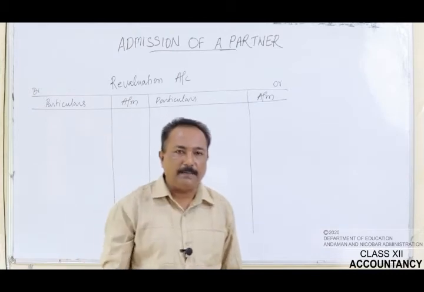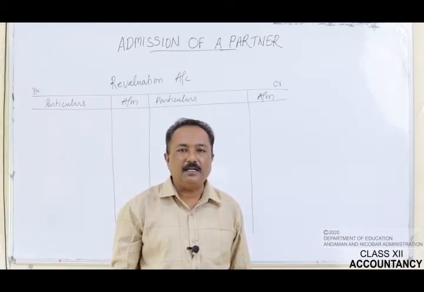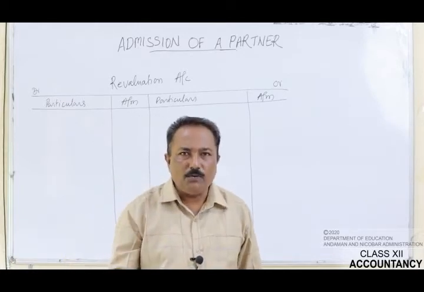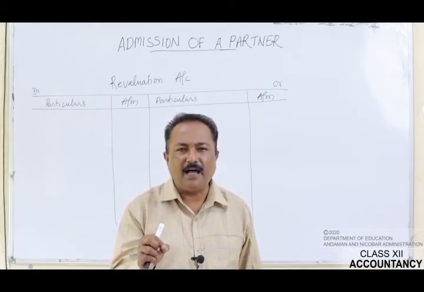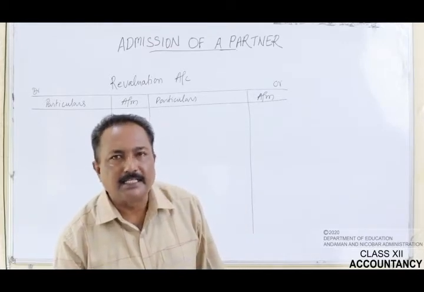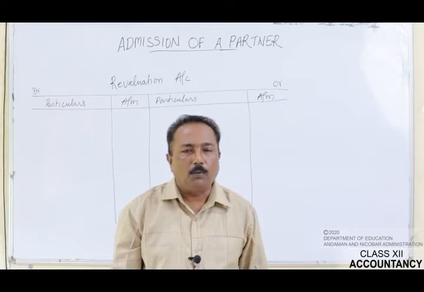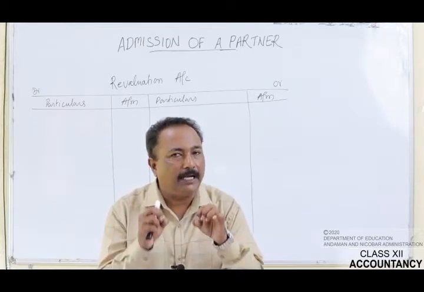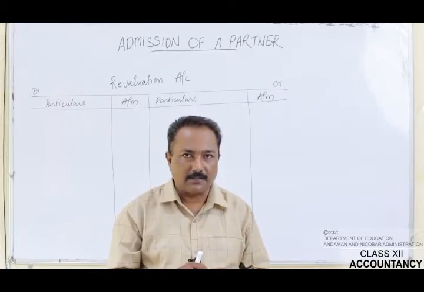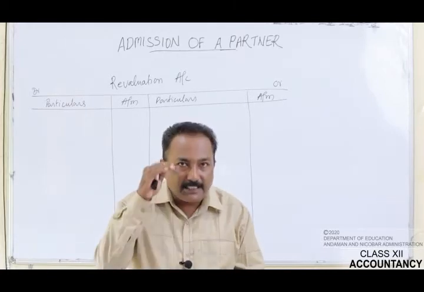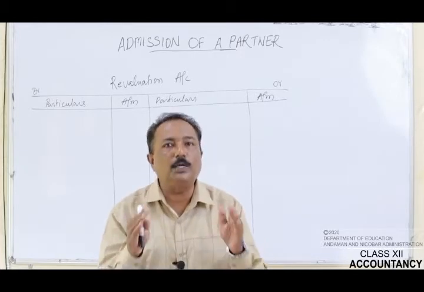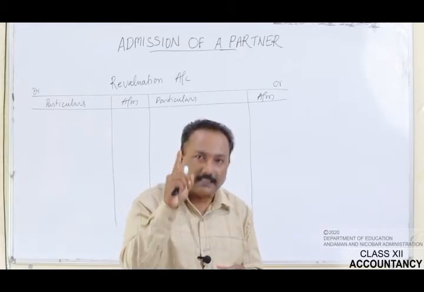Let's pass on to point number 3. The market value of investment was rupees 36,000. Let's see the old value of investment given in the balance sheet. The old value is rupees 60,000. The new value is rupees 36,000. It means the value of investment has reduced by rupees 24,000.